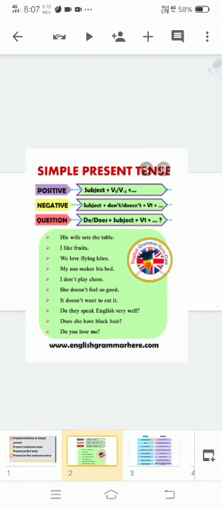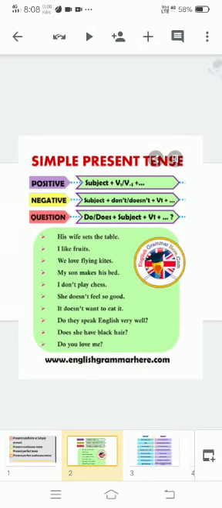So if I talk about its structure, means its form, this has the same form as the root form, the infinitive without to. In positive, if I say, of the verb, like subject plus verb first form, s or es is added to it. Okay, subject plus verb first form, and s or es we add with the third person, that is he, she or it.